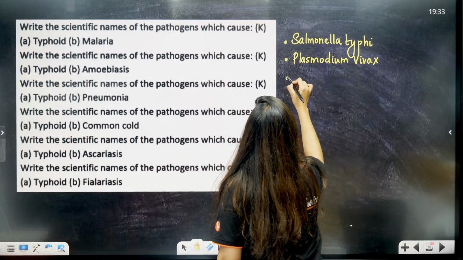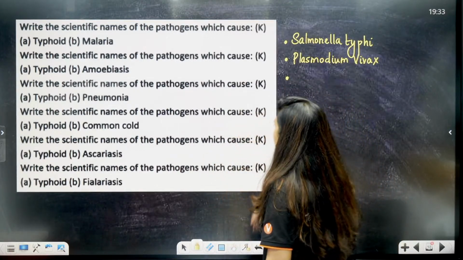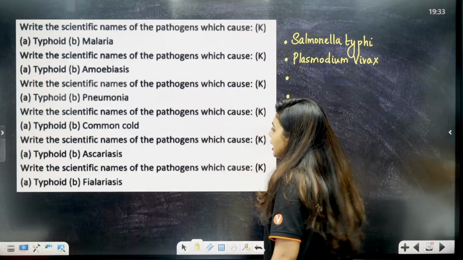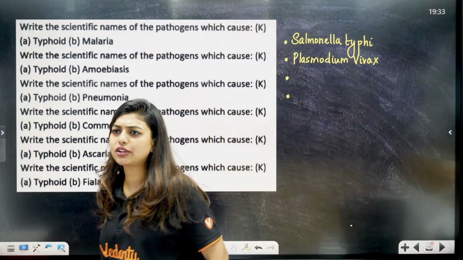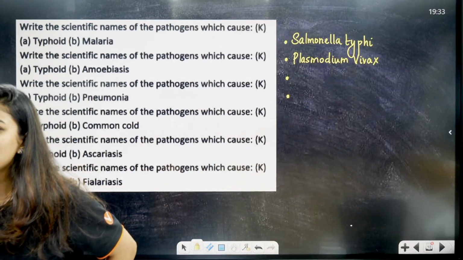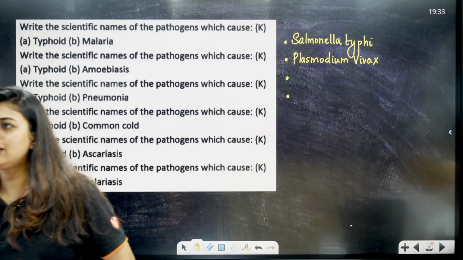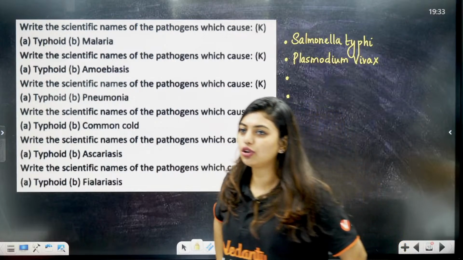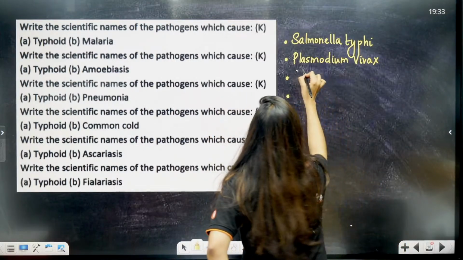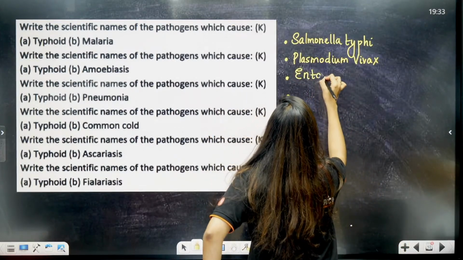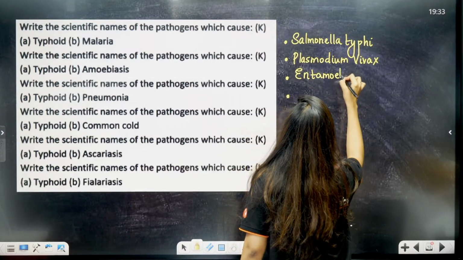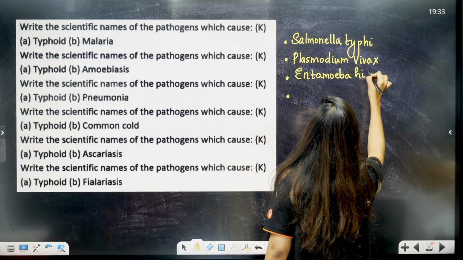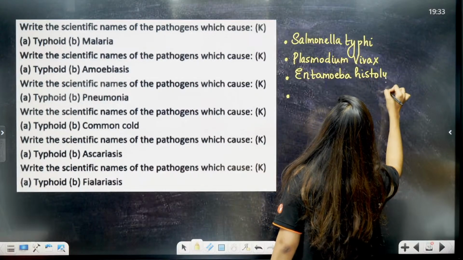Can anyone answer? Give it a try. All of this I've taught you, that's why you can try. Very good. Salmonella typhi, very perfectly right. Amoebiasis is caused by Entamoeba histolytica. Perfect.